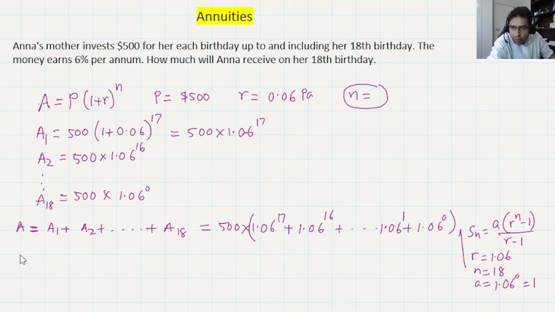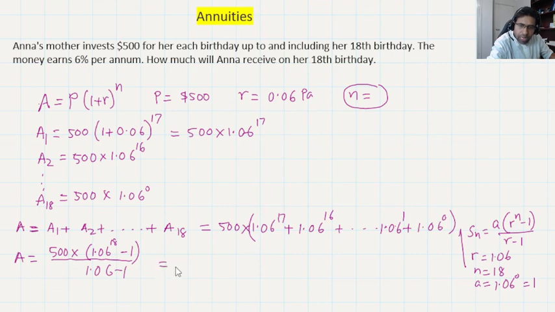So now if I ask what the total is, you just apply the formula, but you have to understand that the 500 is also multiplied with that formula, right? So you put 500 times, and instead of putting a, we know a is 1, so we don't need to put anything here, and then r, which we know is 1.06, to the power of n, and n is 18, minus 1 over r minus 1.